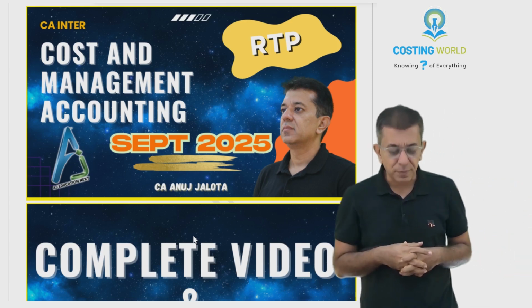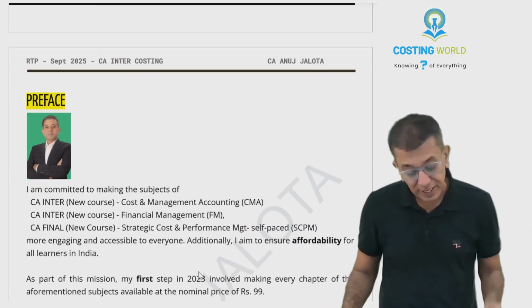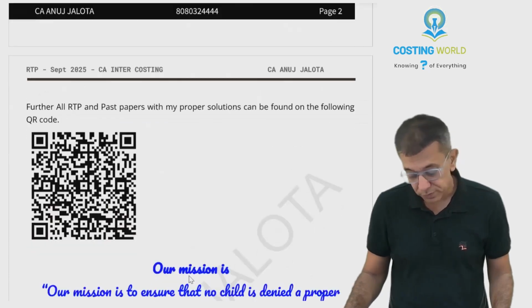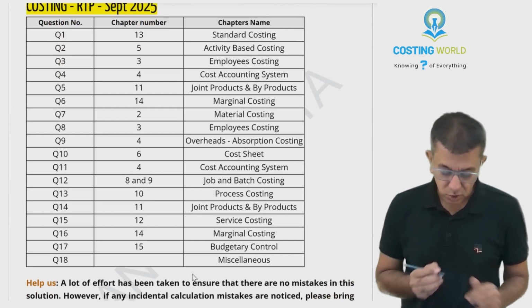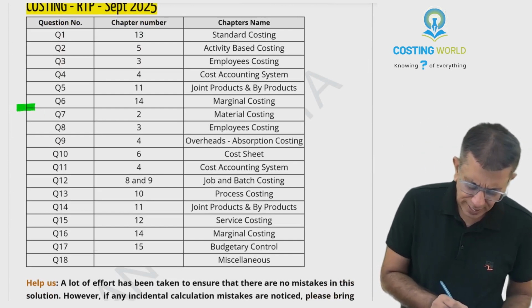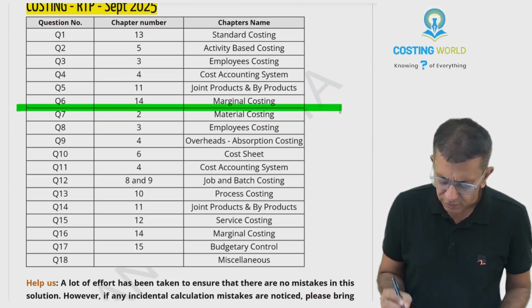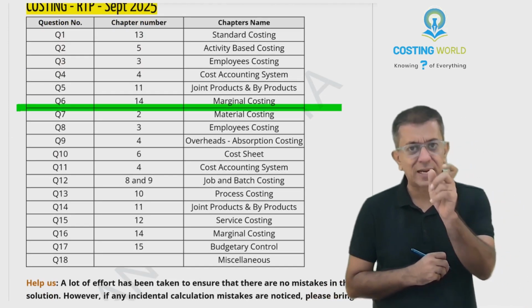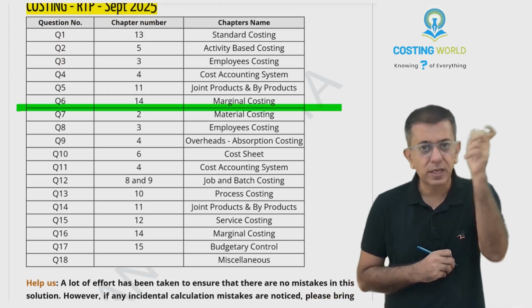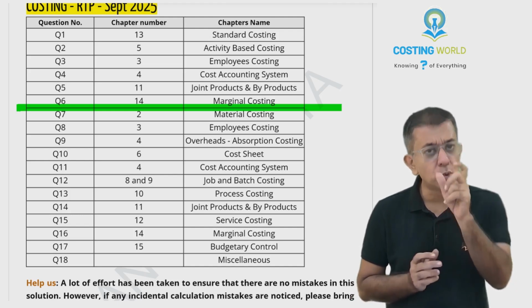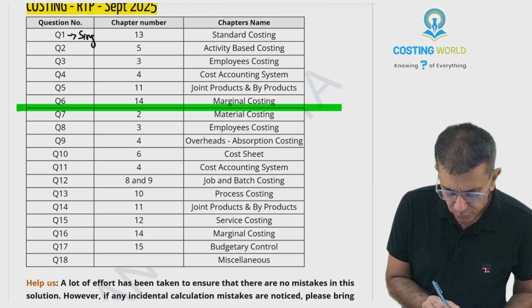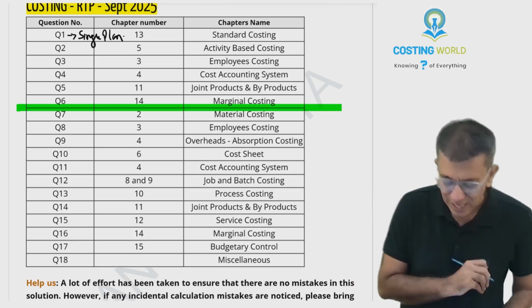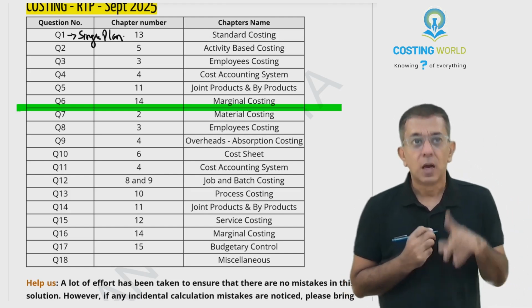Coming to this RTP, intelligently made by the institute. Question number 1 was of standard costing, and over here one new concept that I added recently in the new batches, in the new courses, that was of single plan, that is applicable to material price variance. That will be useful over here. Apart from that,